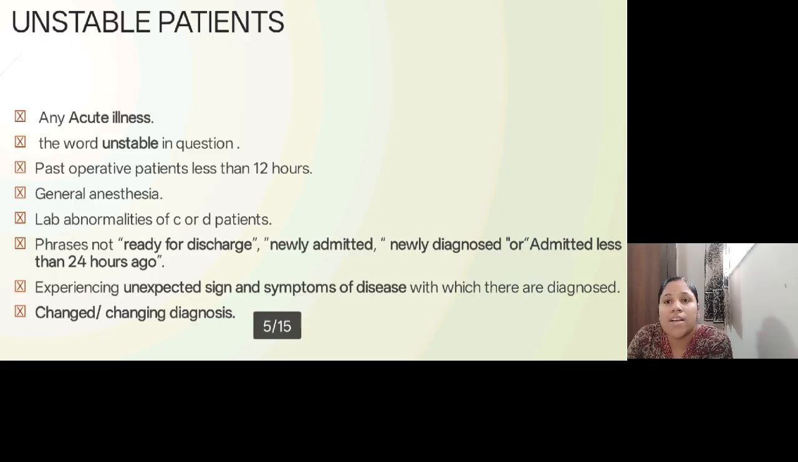Next, we are coming to the unstable patients. What are the things we need to monitor or emphasize in the question regarding unstable patients? If it is saying any acute illness, it is the most priority. You need to select that particular answer. So you should not forgo that option. And the word unstable in any option or in any question will alarm you, and we need to go with the content and see what answer needs to be selected.